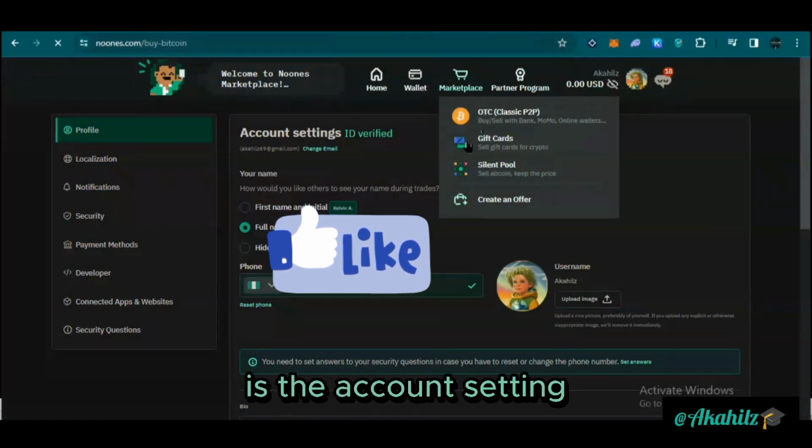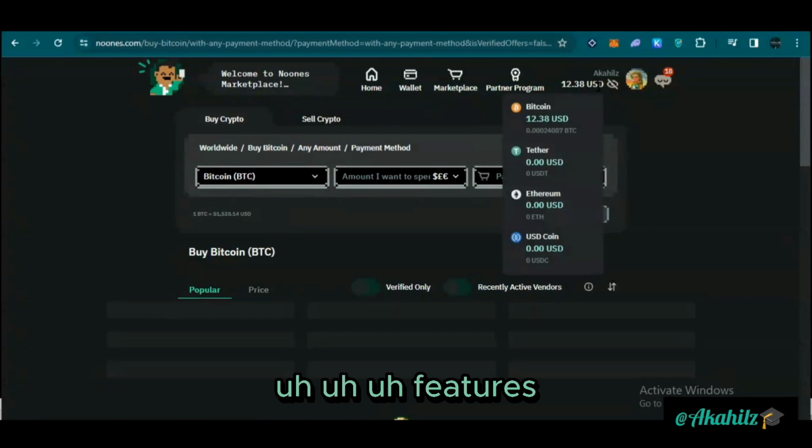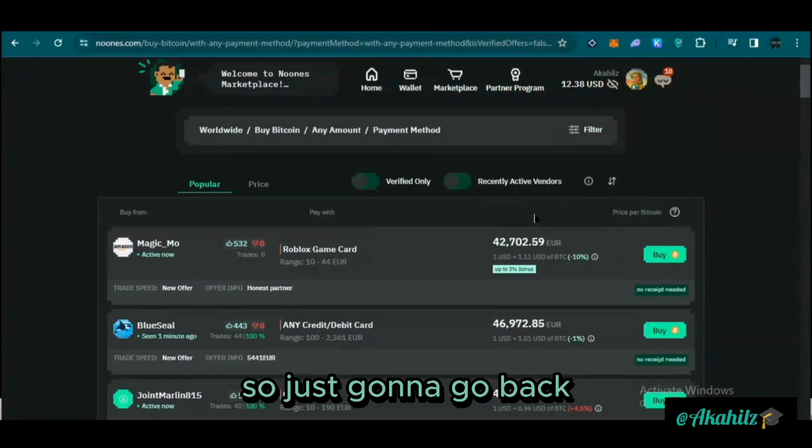This is the account settings. So you can see you can trade gift cards. You can do lots of features. There are lots of features available here. So we're just going to go back.